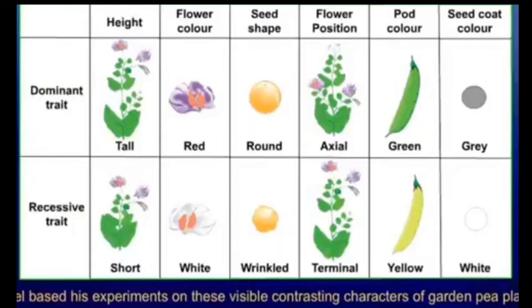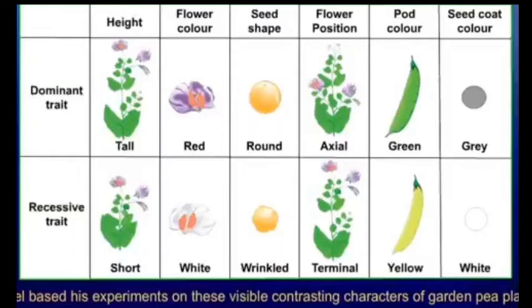Now in that, two types of traits are given, dominant and recessive. Dominant, the name itself gives you the meaning, which is strong enough and can be seen in the next generation. And recessive means which is not that strong and cannot be seen in the coming generation. The possibility of that characteristic appearing in the next generation is very low.